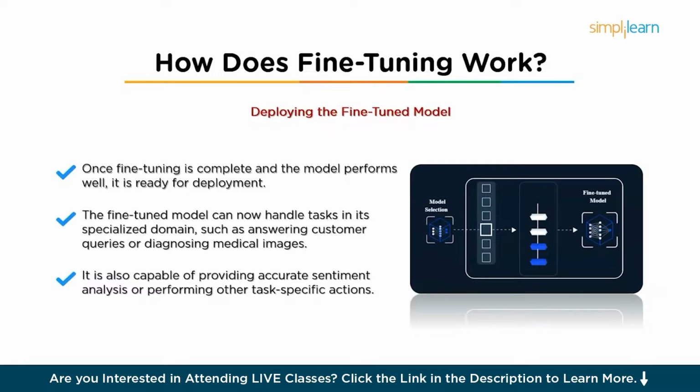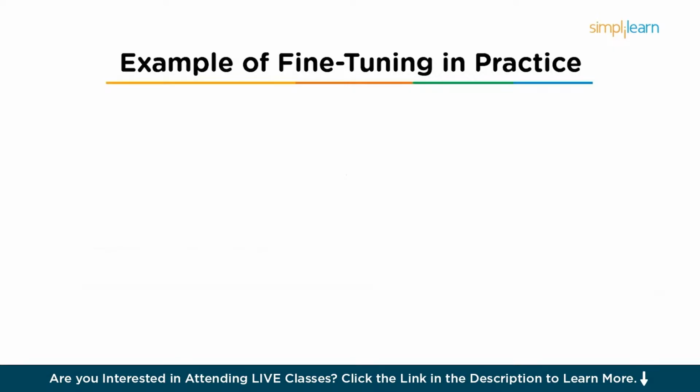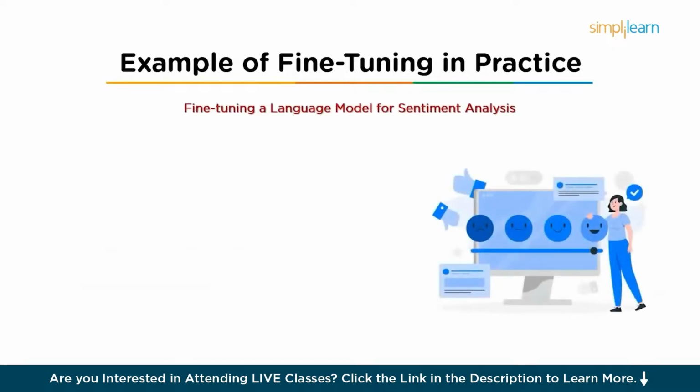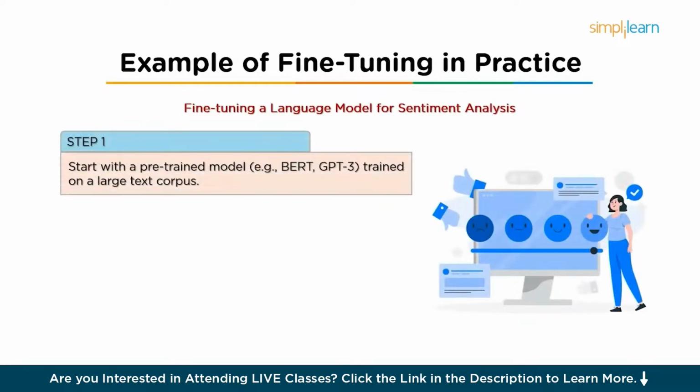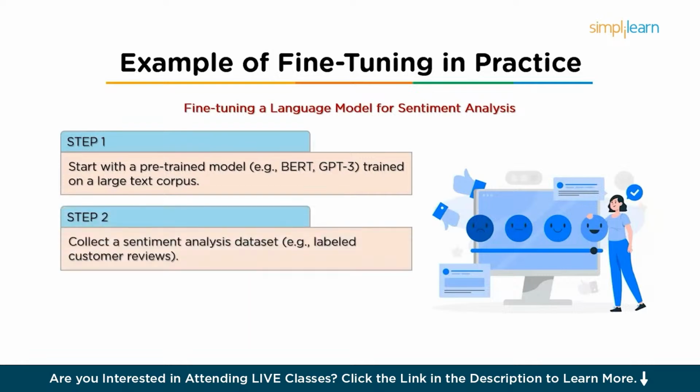So now let's see some of the examples of fine-tuning in real-life practice. We'll take an example of fine-tuning a language model for sentiment analysis. The first step would be to start with a pre-trained language model, which has been trained on a large, diverse text corpus. And then step 2 would be to collect a task-specific dataset for sentiment analysis, such as a collection of customer reviews which are labeled as positive, negative, or neutral.